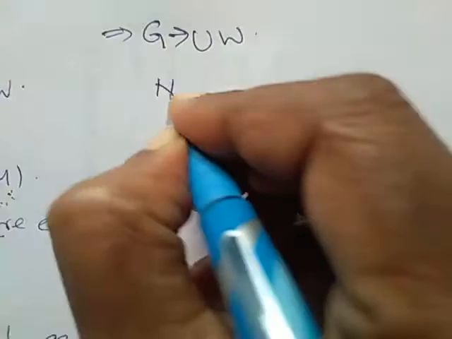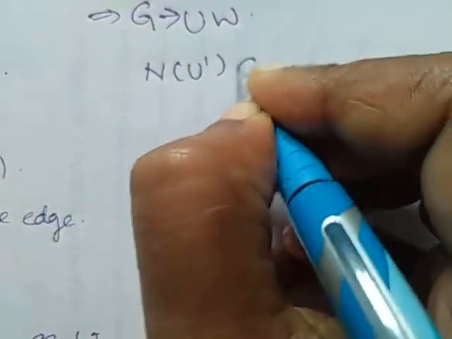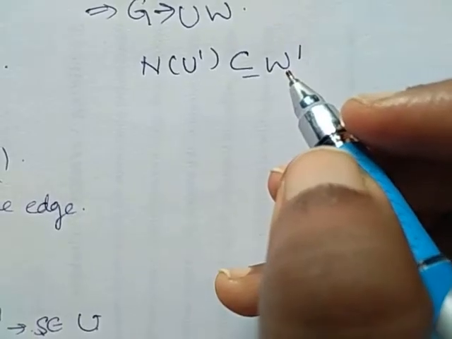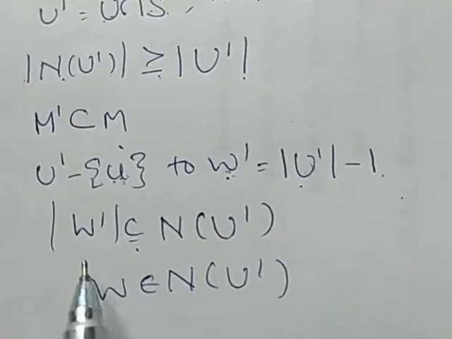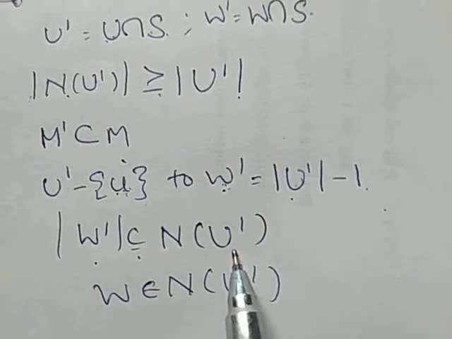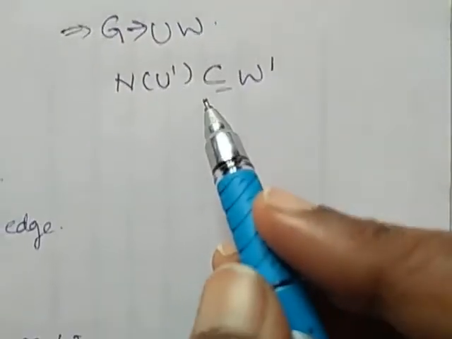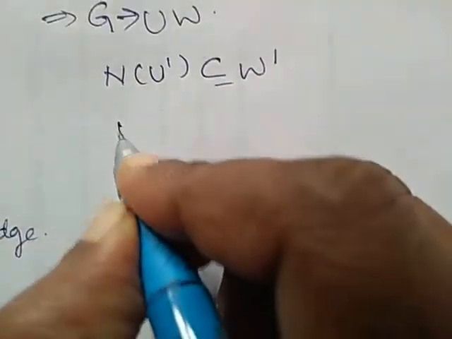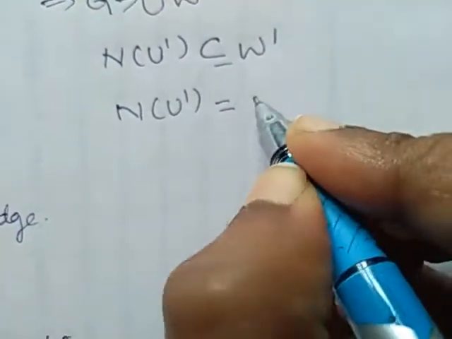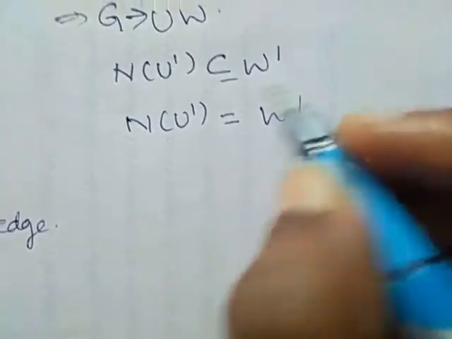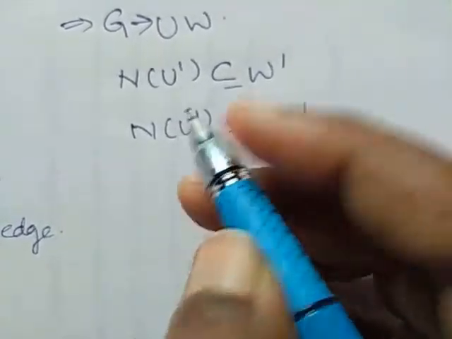Therefore, the neighborhood of U dash is a subset of W dash. Already we have W dash is a subset of the neighborhood of U dash. Now we end up with the neighborhood of U dash being a subset of W dash. This implies the neighborhood of U dash should be equal to W dash. So what is the neighborhood of U dash?